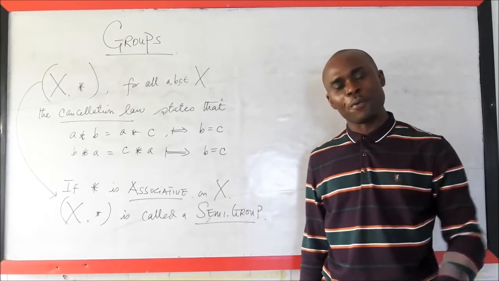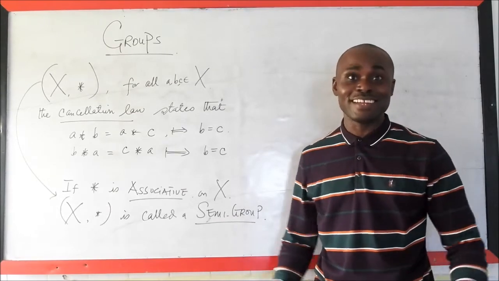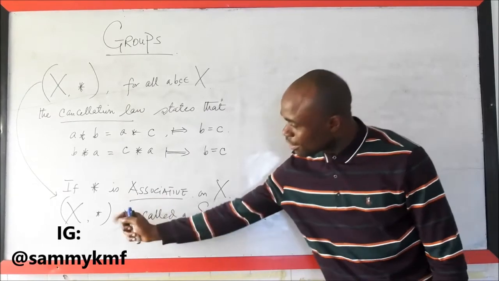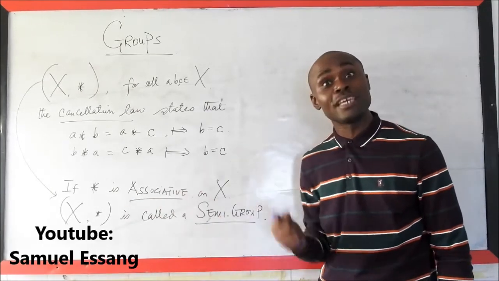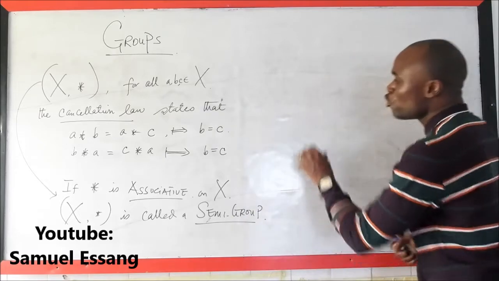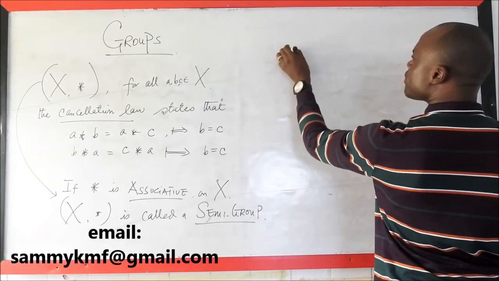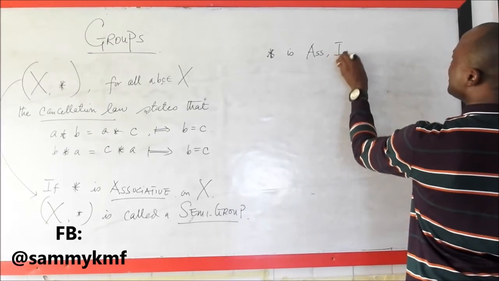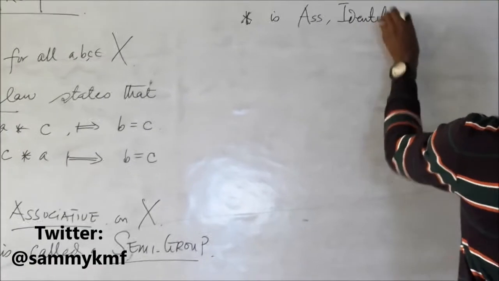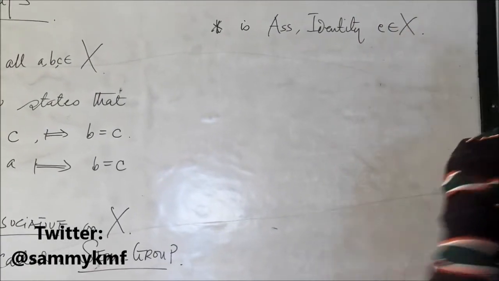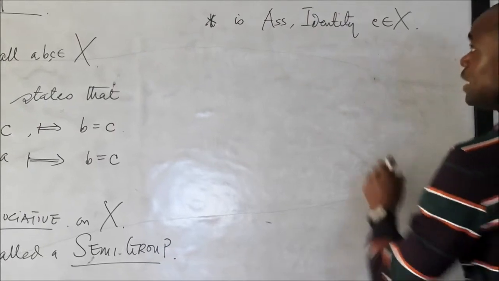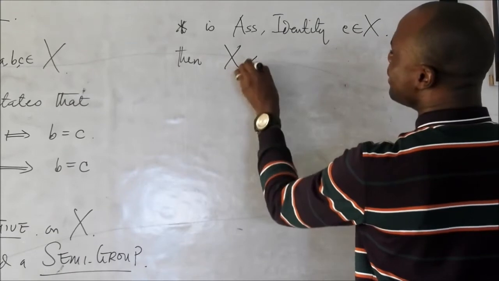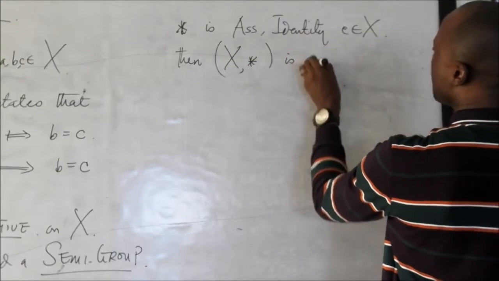What if we had one more property, and that property is the identity element? So let's consider the fact that this is associative and it also contains the identity element. If star is associative and also has the identity element E in X, and the property of the identity element also holds, then we can say that X with this is a monoid.